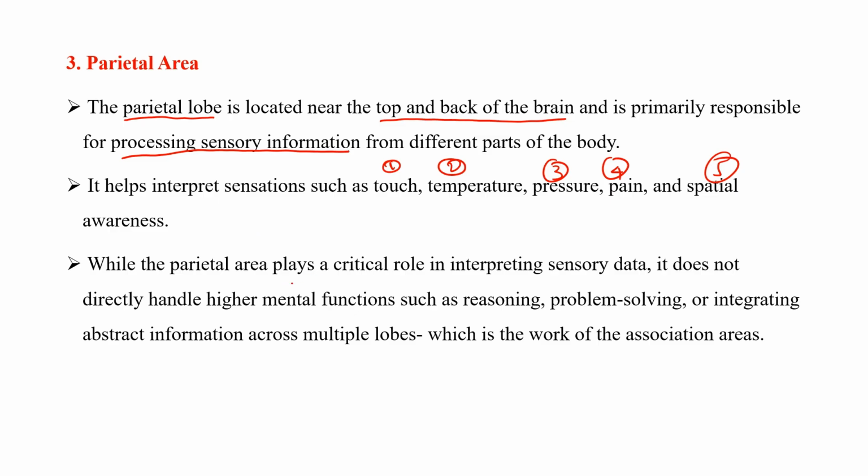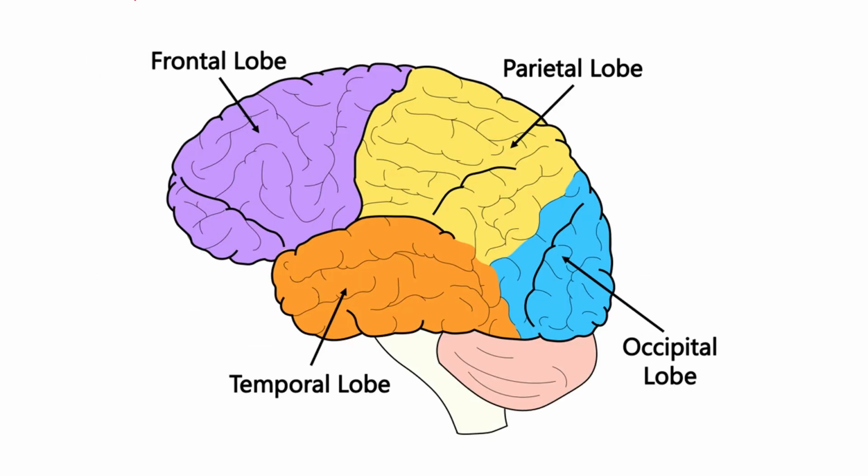While this lobe plays a critical role in interpreting sensory data, it does not directly handle higher mental functions such as reasoning, problem solving, or integrating abstract information across multiple lobes. Basically this is the work of association areas, and that is our question actually. If you look at this picture, this whole yellow region is called the parietal lobe, which is involved in sensory interpretation. The other three lobes are the frontal lobe, temporal lobe, and occipital lobe.